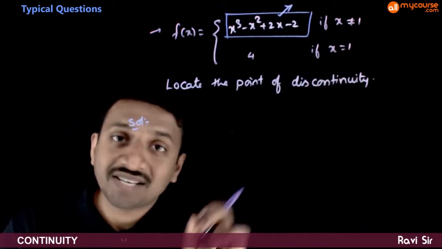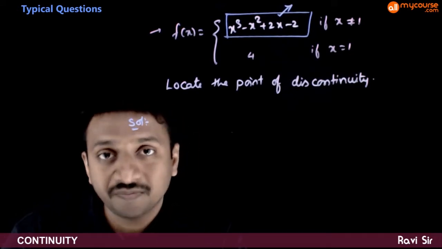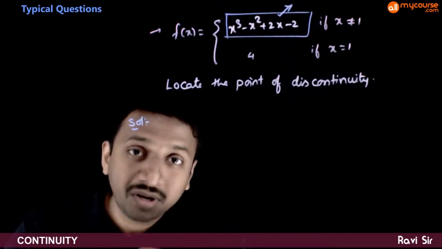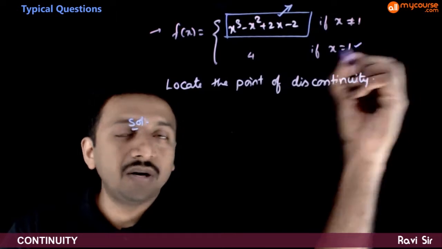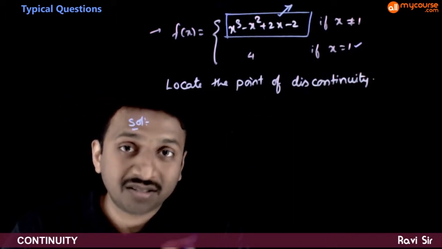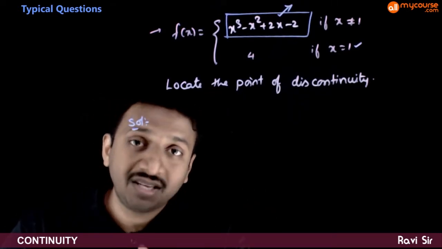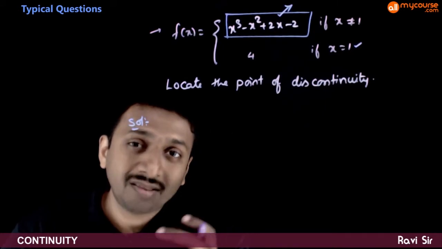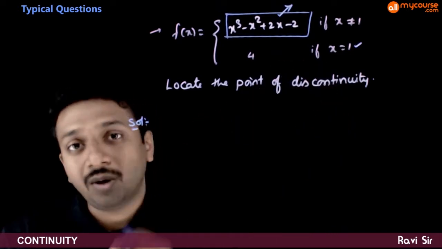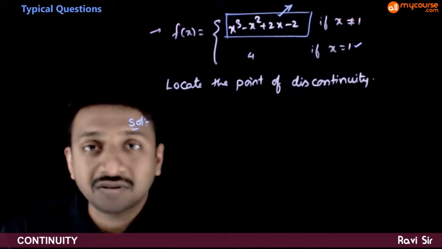That is, as long as x is not equal to 1, the function is continuous. So if by chance there is a problem of continuity, it has to occur at x is equal to 1. I am not saying that it is not continuous at x is equal to 1. We need to check whether this function is continuous at x is equal to 1. If at all there can be some problem, it has to be at x is equal to 1. As long as x is not equal to 1, it is a polynomial function, hence continuous.